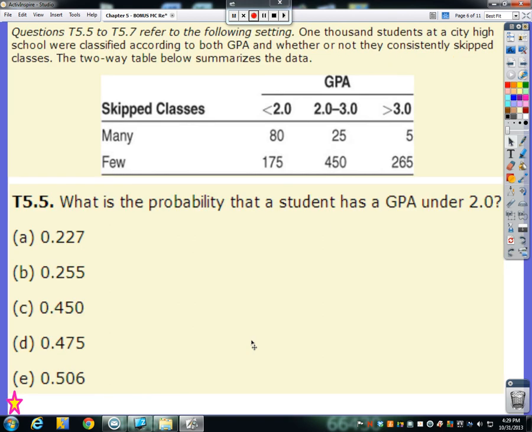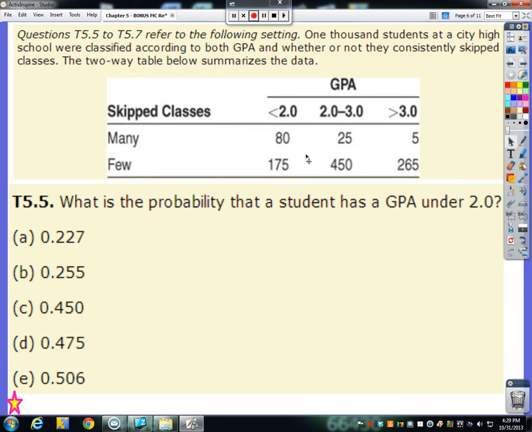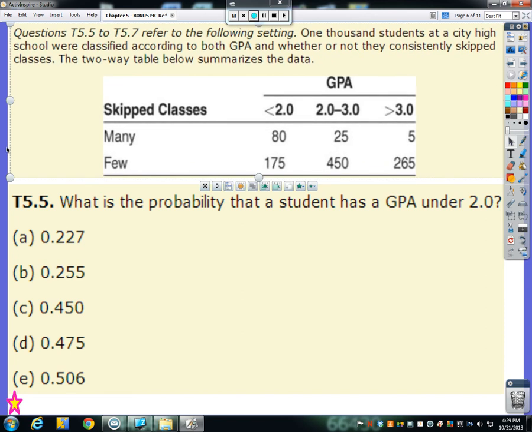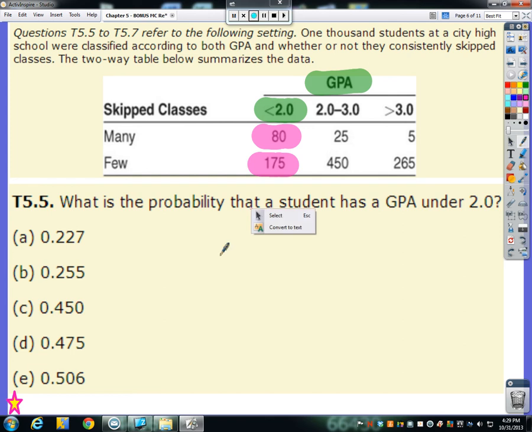All right, 5, 6, and 7 are all going to use this information here. Okay, so I will repeat that information for the next 2 slides. So 5 says, what is the probability that a student has a GPA under 2? Well, here's GPA, here's under 2. Well, we have 2 classes of individuals, people who've skipped many classes and people who have skipped few classes. And those 2 events are disjoint. You can't skip many and few at the same time. You're either one or the other. So we may just add together our 2 events there.